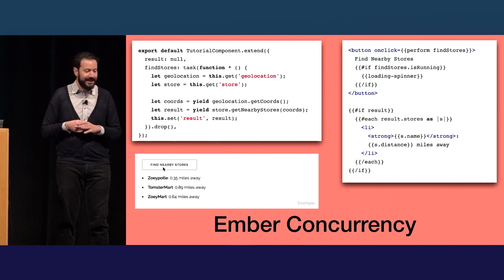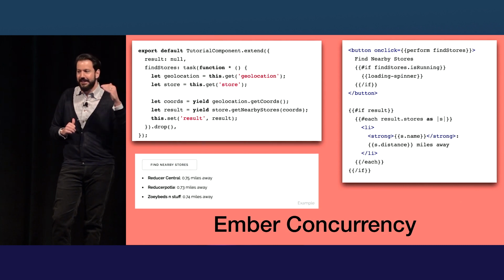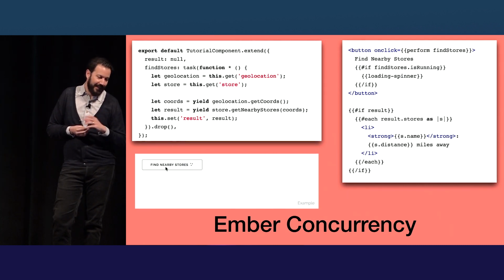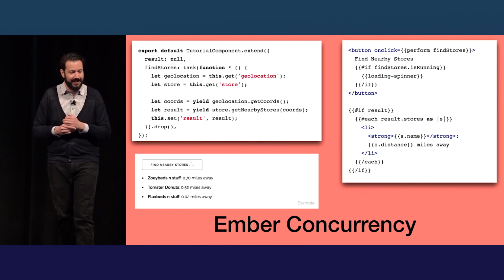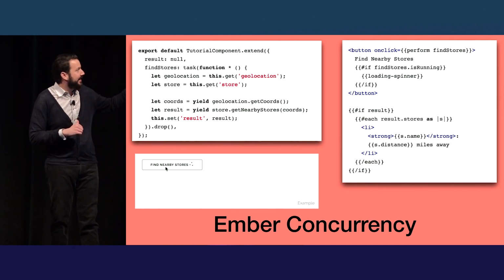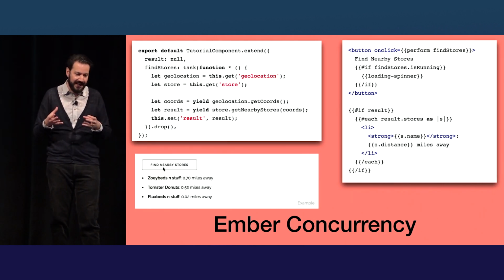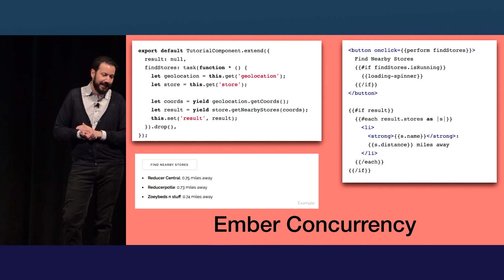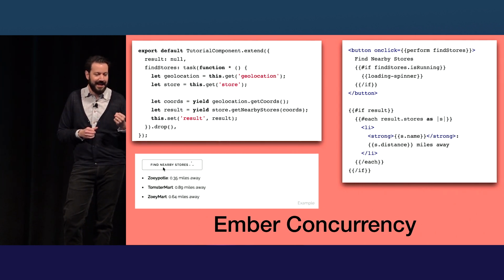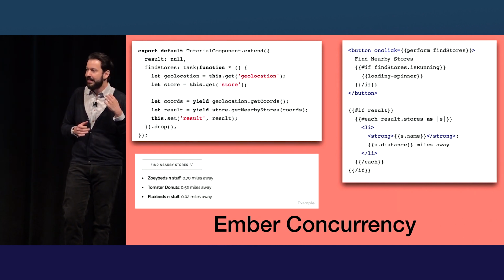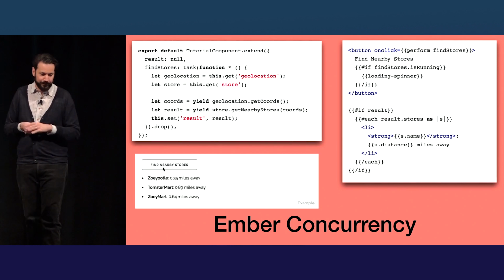Here you have an Ember Concurrency task. You don't need any isDestroyed checks. You can just yield each intermediate promise and then set the result at the end, and the user experience is exactly the same. A couple changes in the template here: there's a perform helper from Ember Concurrency, which you use to perform a task. And the key point is for that loading spinner, we don't need a separate variable because Ember Concurrency tasks, the findStores task property here, know if they're running or not. That's part of the metadata of an Ember Concurrency task.